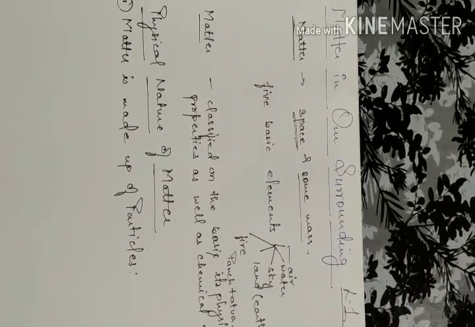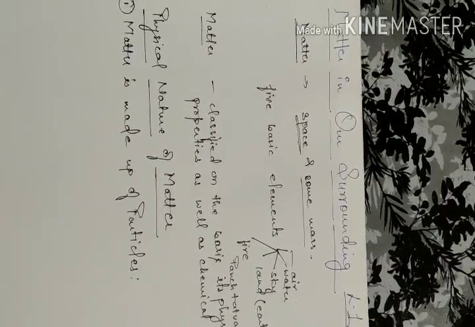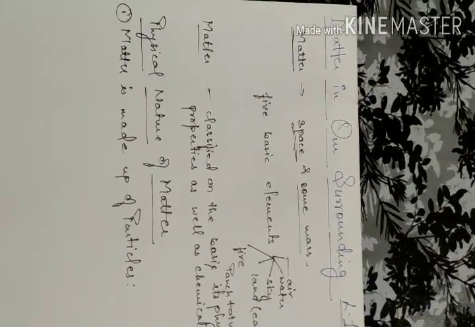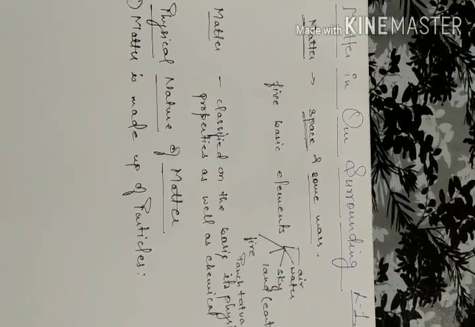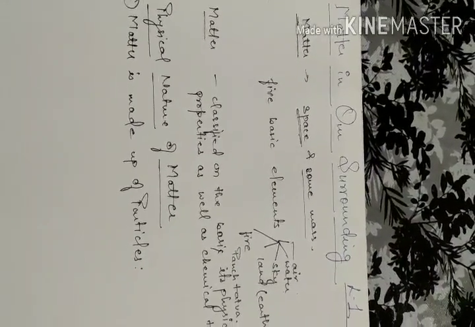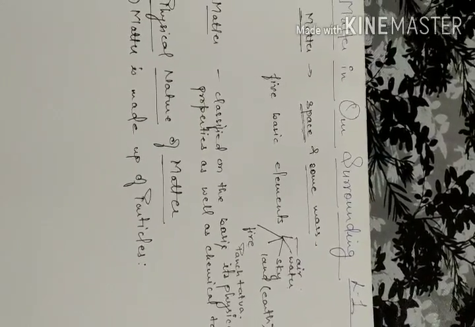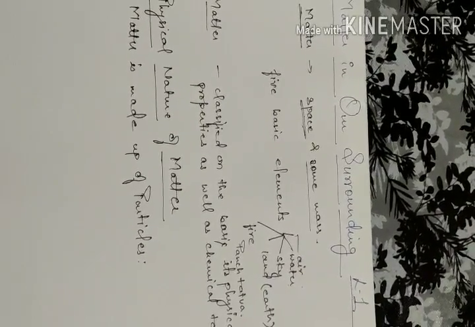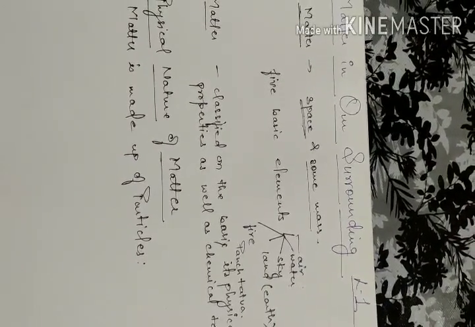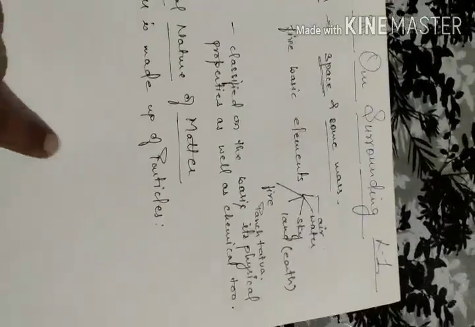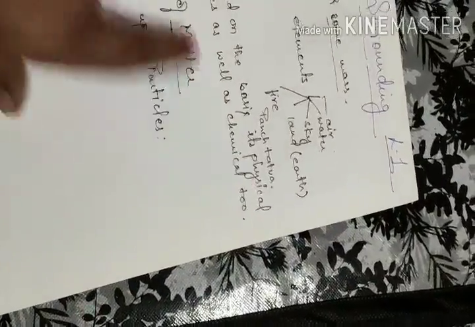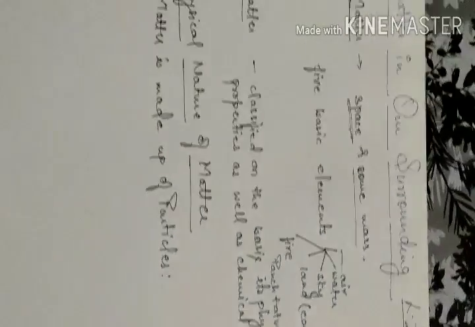Even the ancient Greek philosophers also arrived at a similar classification of matter. Now, in modern days, scientists evolved 2 types of classification of matter, which was based on its physical properties as well as its chemical properties.